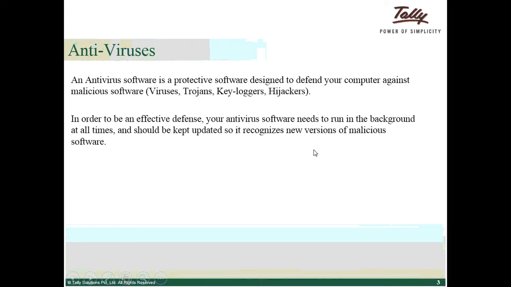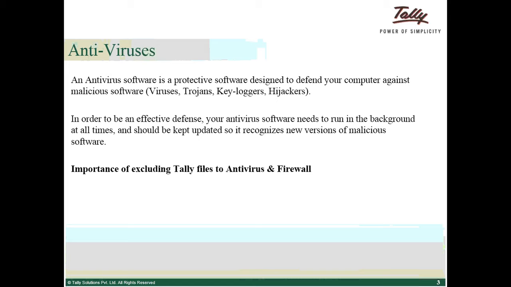In order to be an effective defense, your antivirus software needs to run in the background at all times and should be kept updated so it recognizes new versions of malicious software.